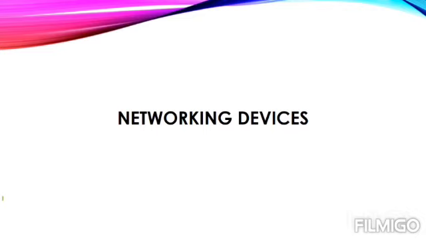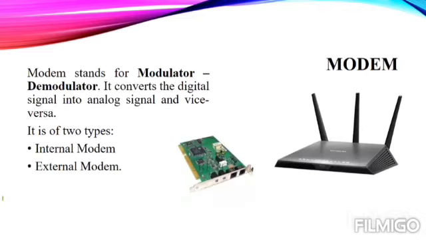Now we have to discuss some networking devices. Our first networking device is the modem. This modem stands for modulator and demodulator. This modem generally converts the digital signal into the analog form. There are two types of modems, internal modem and external modem. Now this internal modem is something like this and the external modem appears something like this. So these are the networking devices which will help you to be in a network.